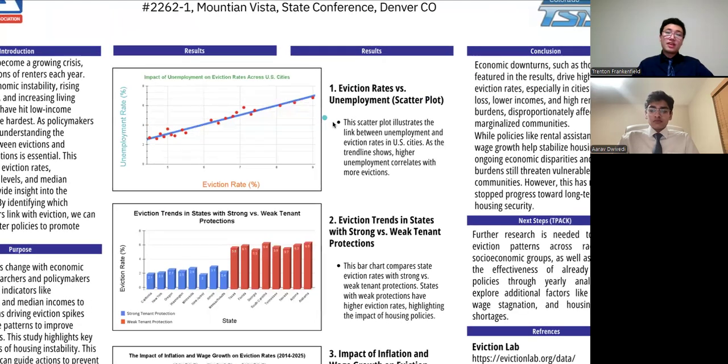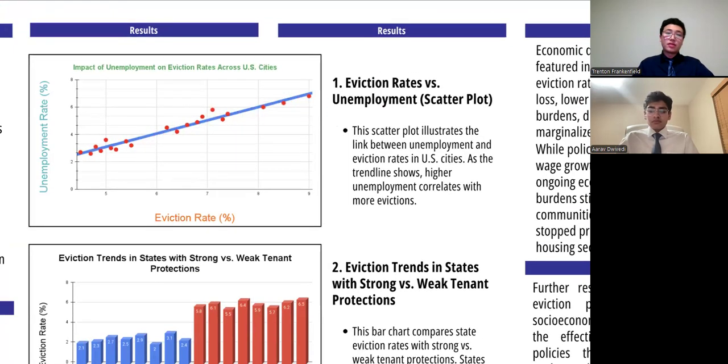Now, it is important to keep in mind this data was taken across multiple U.S. cities. This correlation shows that as unemployment rates rise, so do eviction rates, meaning they're directly connected. This is most likely because employees that are put out of business or unemployed are unable to pay their rent and are kicked out by their landlords.